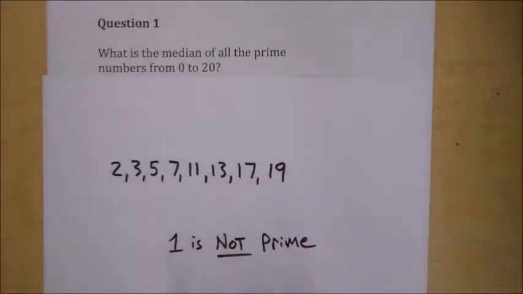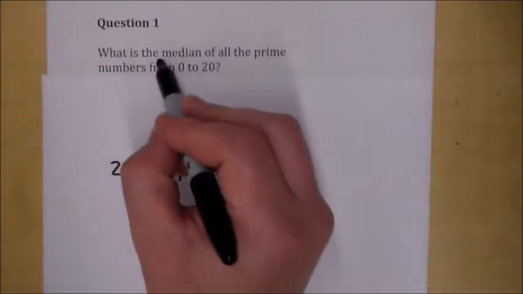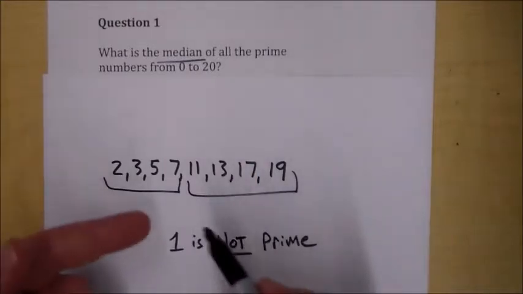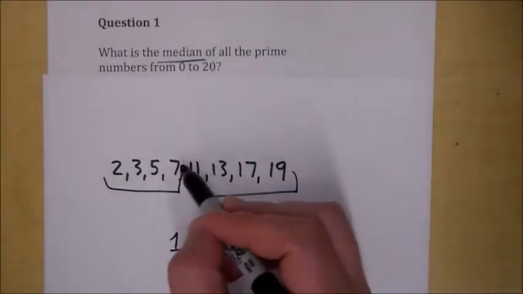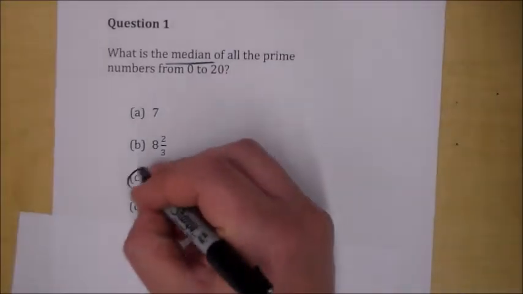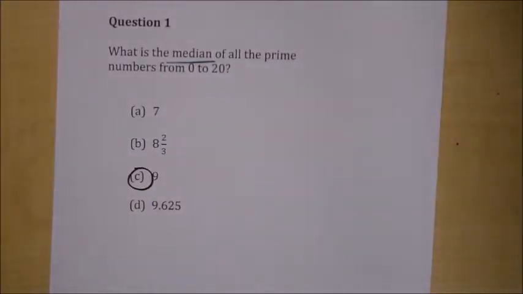All right, so what's the median? Don't get the average, don't get the mean, because it asks for the median. So you have 4 here, you have 4 here. When you have an even number, the median is the average of the middle two numbers. So what's the middle of that? The middle of that is 9. We're good to go. Question 2.